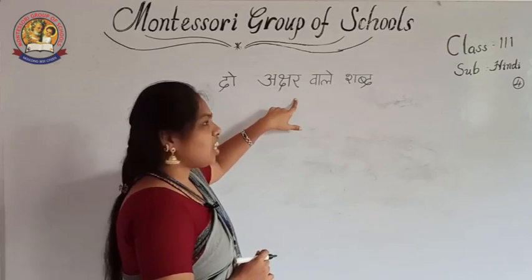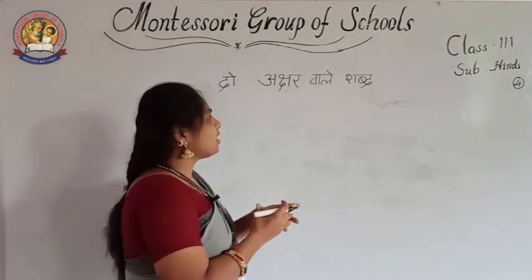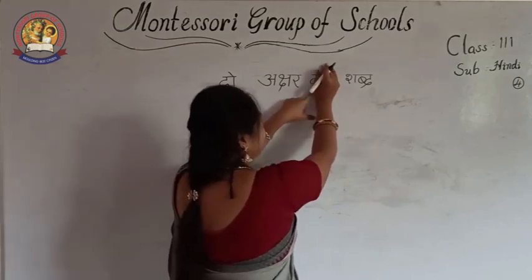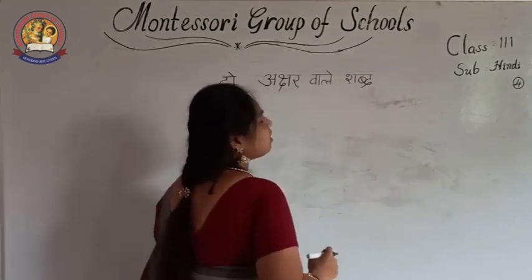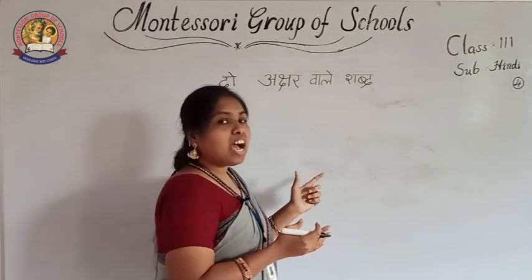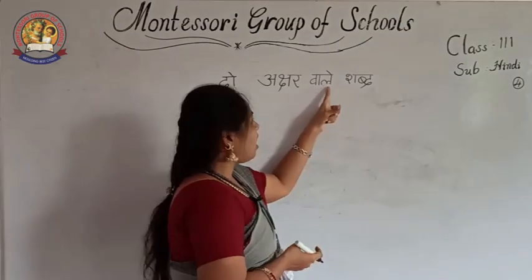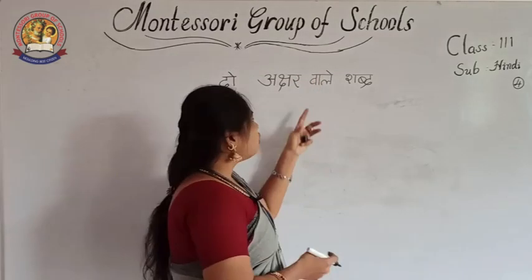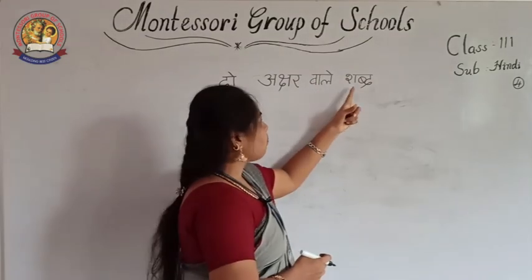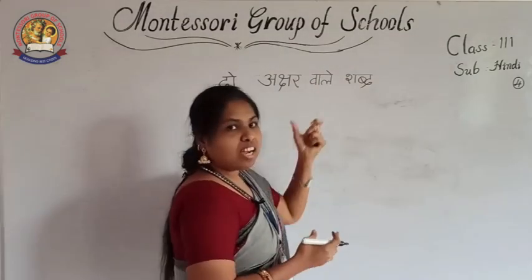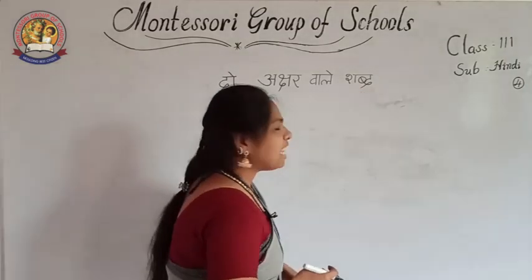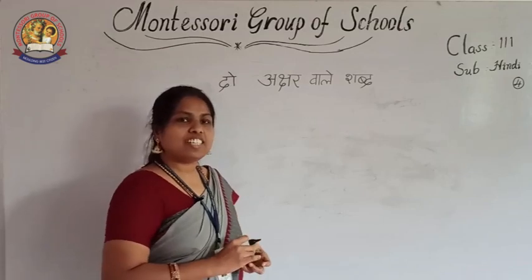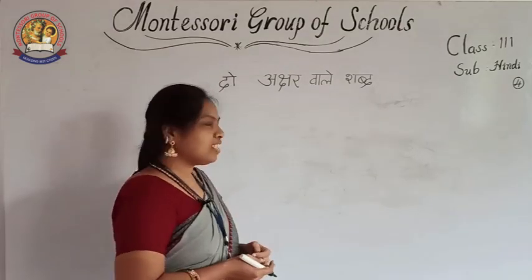A, sha, ra. Together the sound. Wale. If I close this, you can see the letter. Then afterwards the symbol. Va and a. Va. La and ye. Le. Together. These sounds you must say together then. Wale. Shabd. Sha. Ba, half ba and da. Shabd, do akshar wale shabd. See, very easy to write and read these words.